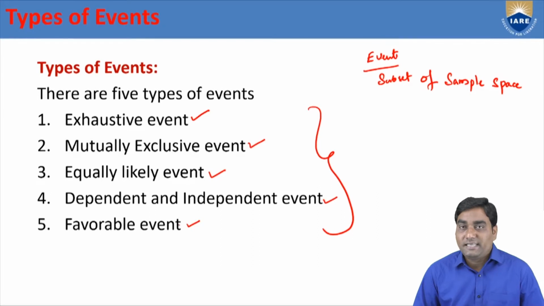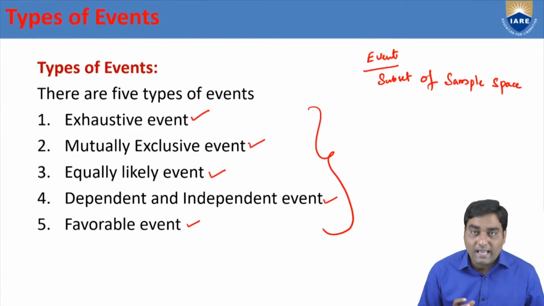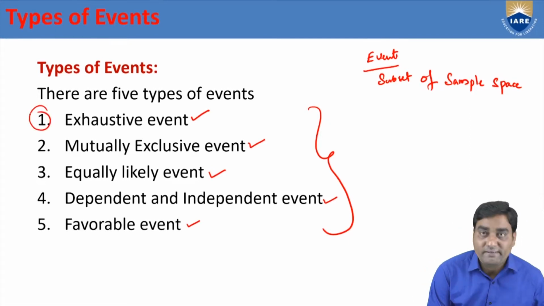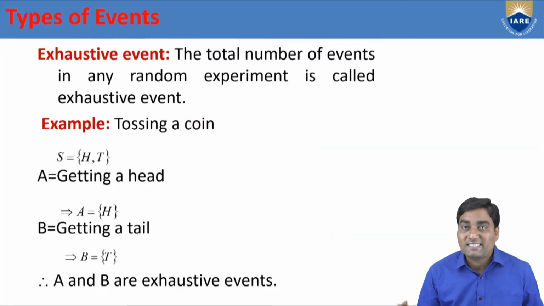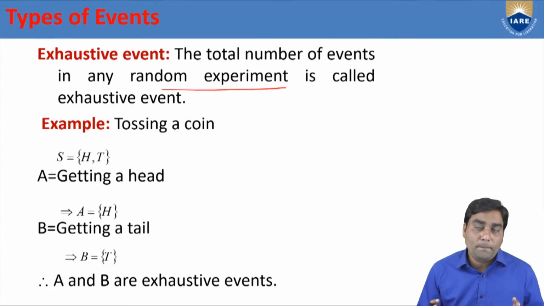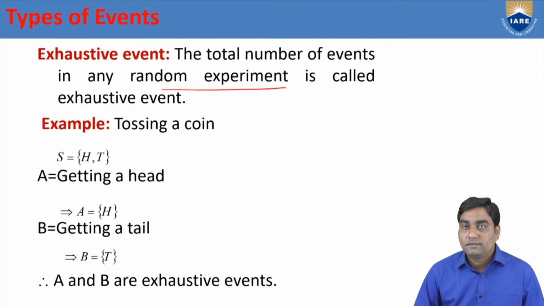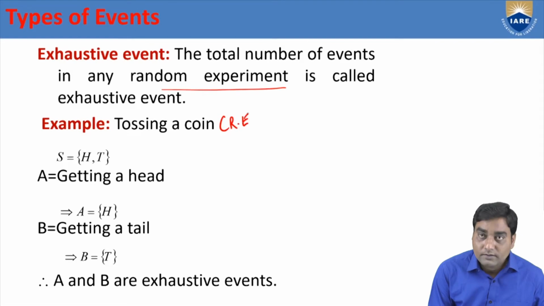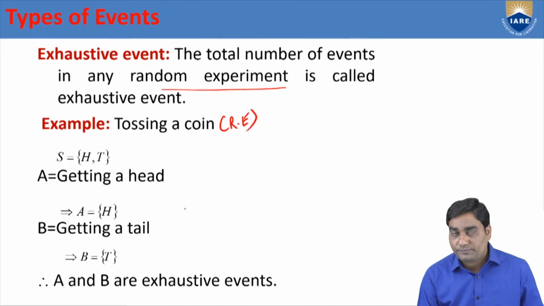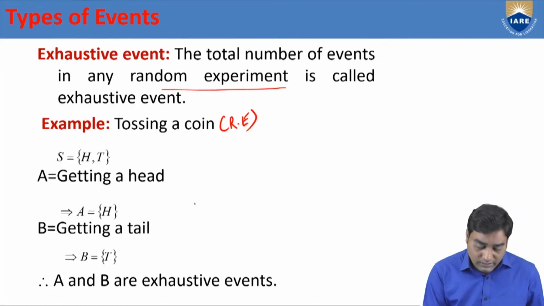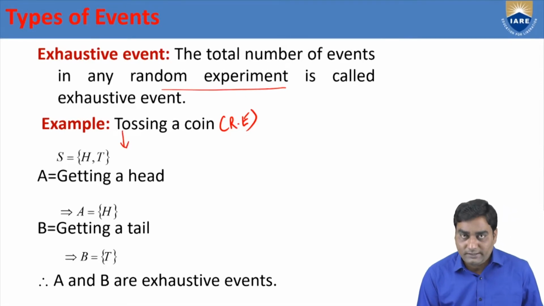Now we are going to discuss each event with examples. First, we are going to discuss what exhaustive events are. In any random experiment, the total number of possible events are known as exhaustive events. Suppose I take an example of a random experiment, tossing a coin. The same example we are going to discuss with all the events. If we toss a coin, the sample space consists of H, T.